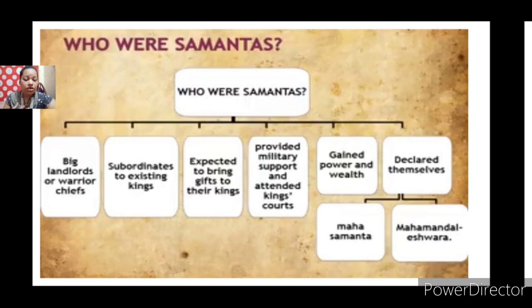Because they gained so much wealth and power, they gained importance in the kingdoms, though they were regarded as subordinates to the existing kings. That is why they took the title of Mahasamantas or Mahamandaleshwara. Samantas were known by these titles when they gained power and wealth and declared themselves so.